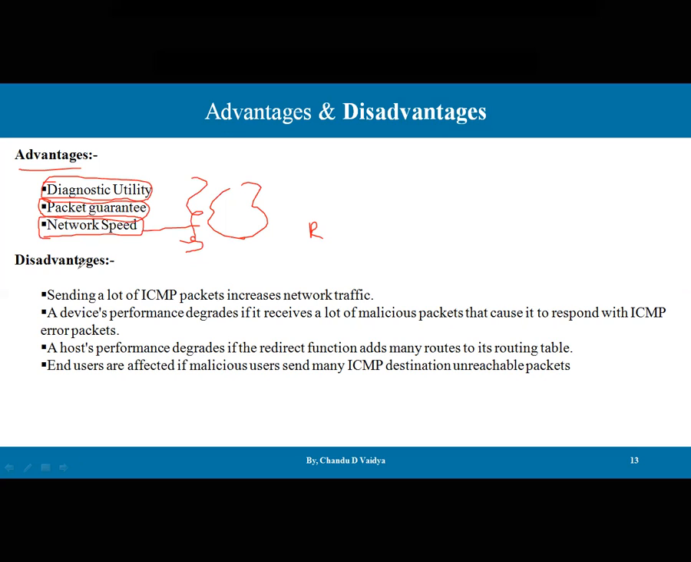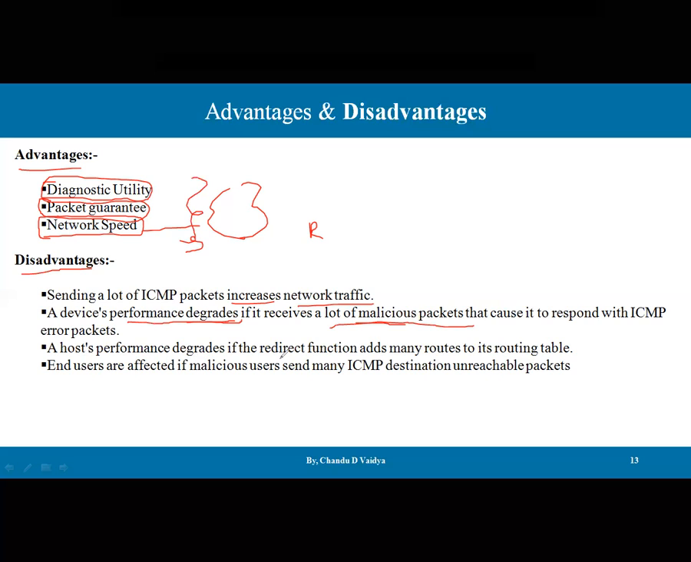But there are a few disadvantages, guys. Sending lots of ICMP packets increases the network traffic itself. Instead of sending datagrams on the network, we are sending more ICMP packets to assist and to report errors. At that time network traffic can increase. That is one reason. Second, device performance can be degraded if it receives a lot of malicious packets that cause it to respond with ICMP redirect packets. They can lead to degradation of the performance of the device because of the many malicious packets received.